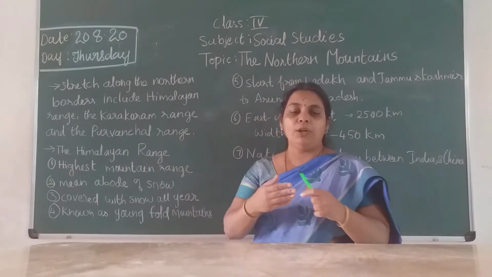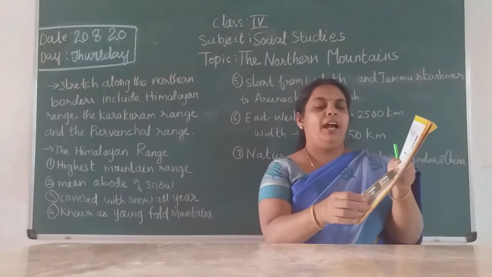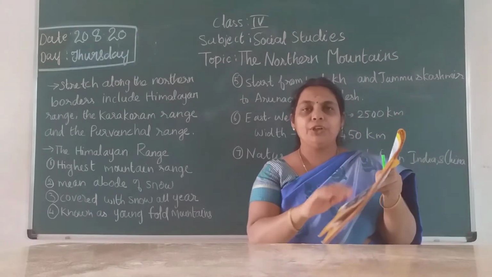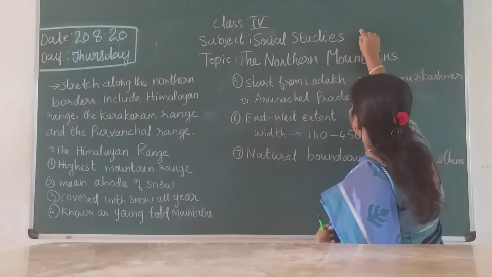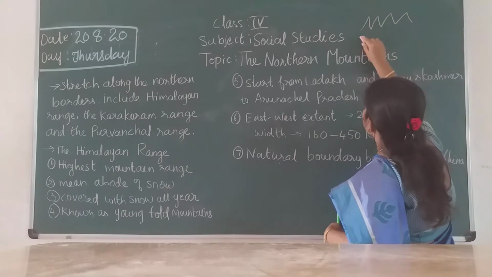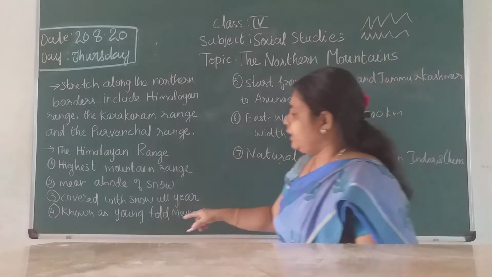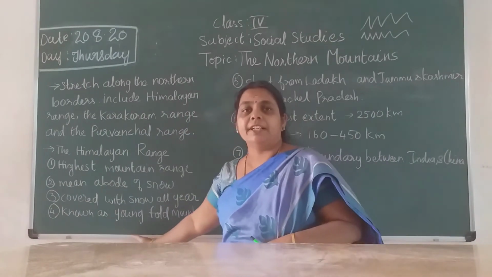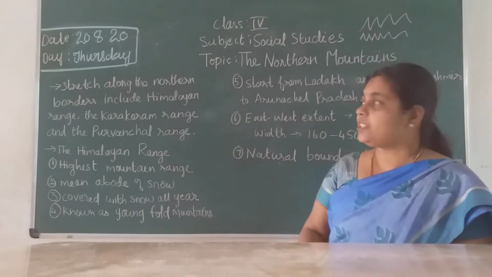Fold means, we know, take a paper and you can fold it like this. Your mountains also form like folded mountains, and they are very young. That's why they are called young fold mountains, children.